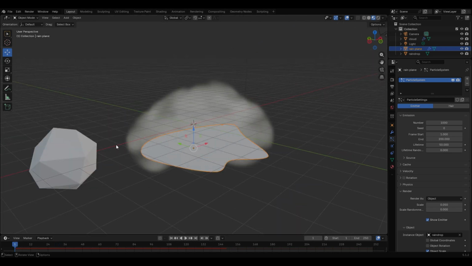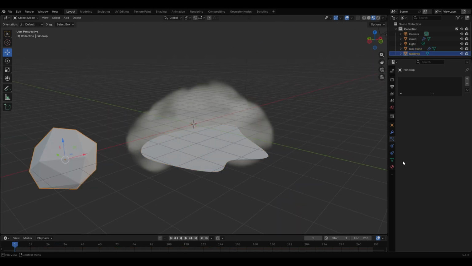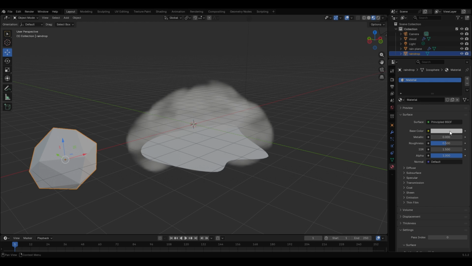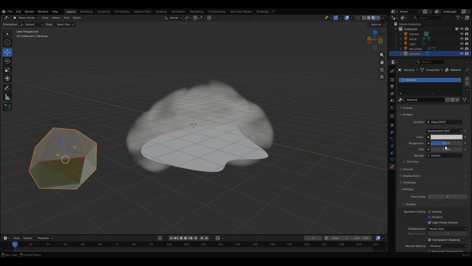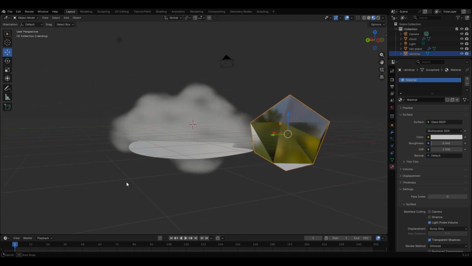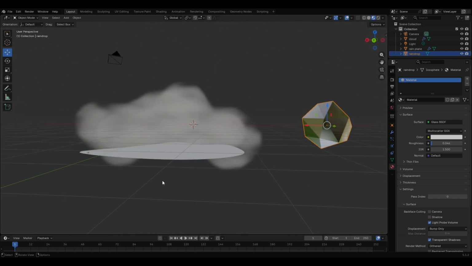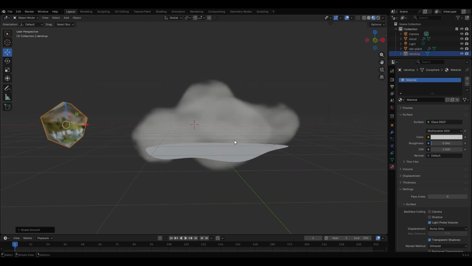So we need to add a material to the icosphere. Go to the material properties and add a new material. Change this to glass BSDF. Turn down the roughness until it looks a bit water-like, and shade smooth. So that's a good material.